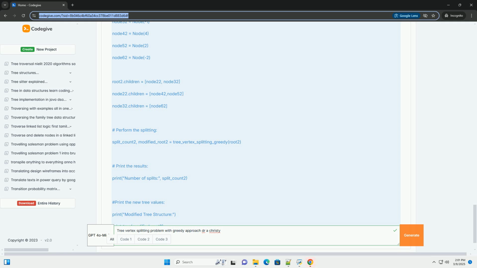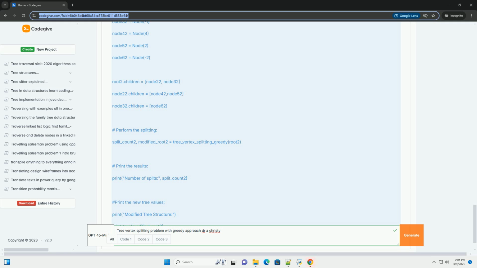How the greedy approach works in the code. The post_order function recursively traverses the tree in a bottom-up manner. For each node, it calculates the sum of the values in its subtree. If this sum is negative, it means the subtree is unprofitable and needs to be adjusted. The greedy choice is to split the current node, reduce the value of node.